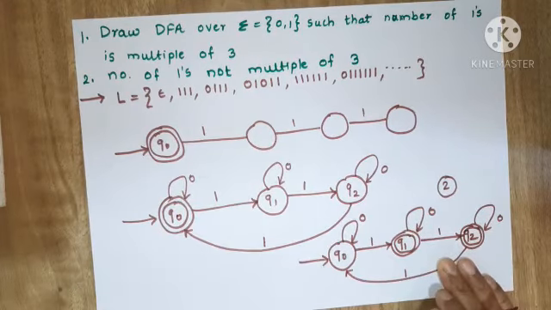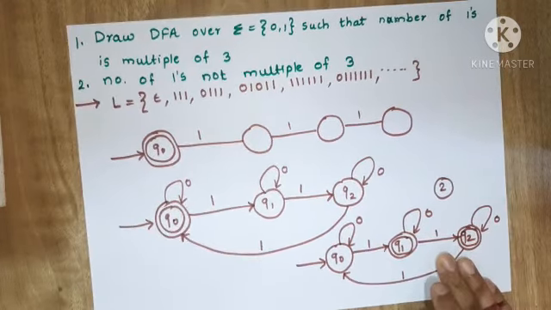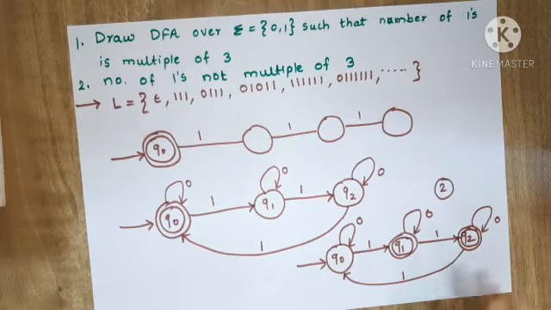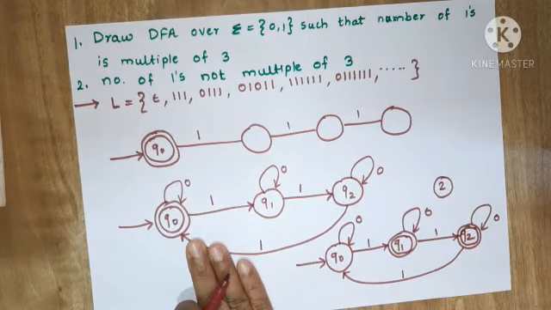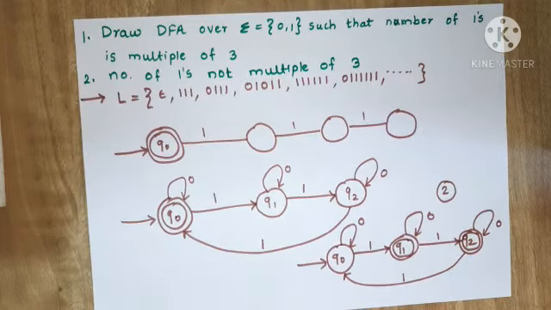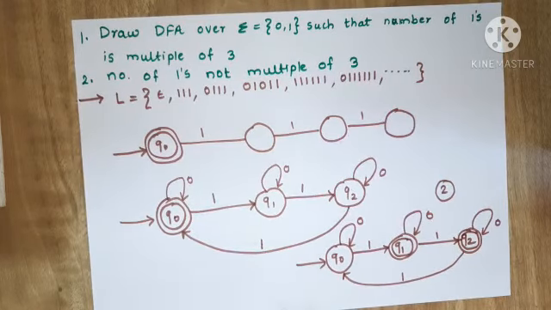So this DFA will accept all those strings where the number of ones is not a multiple of 3, and this is the case where the number of ones is a multiple of 3. From this you can draw the transition table.